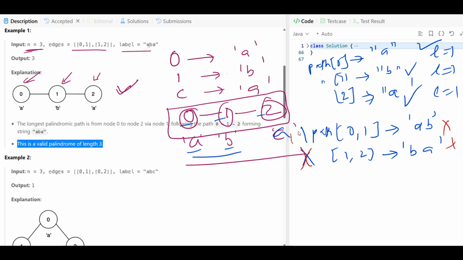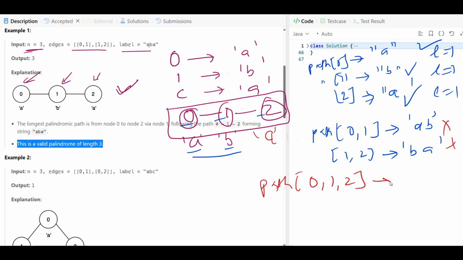Again, we'll clear this one so we will understand clearly. I was saying this is our A, correct? Now let's suppose we take a path that has all the indexes 0, 1 and 2. This time the path is A, B and C as a string. Is this a palindrome? Yeah, this is a palindrome, and the length is 3. So this is the longest palindrome path we have here, and it is a valid palindrome.